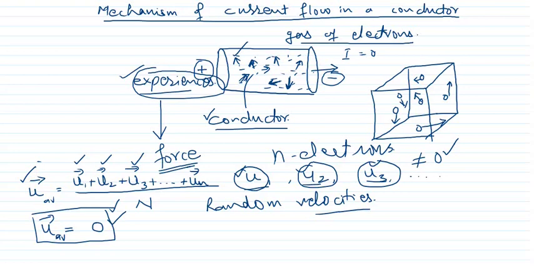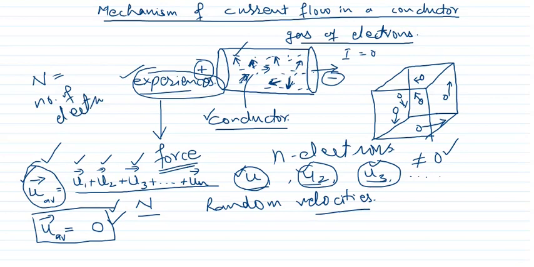But when we take the average of the velocities of all the electrons, N being the number of electrons, when we add them together and divide by the total number of electrons, we get the average velocity. Average velocity is 0, although the individual velocity is non-zero.